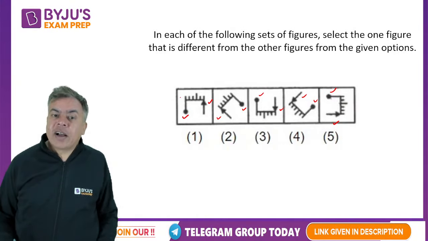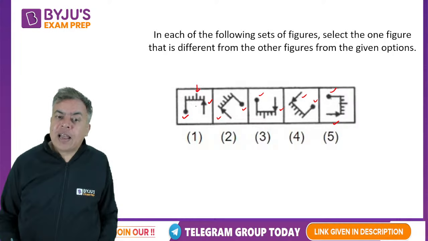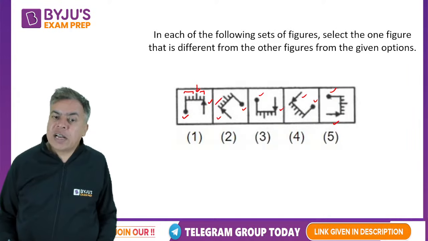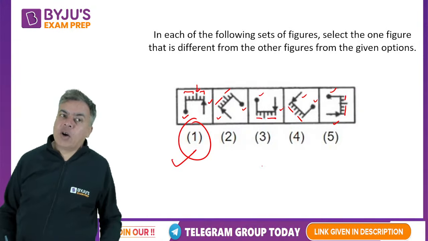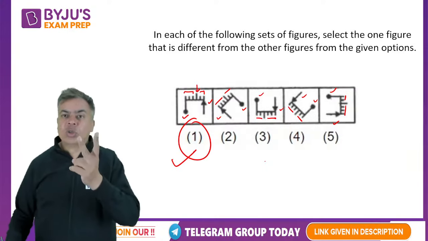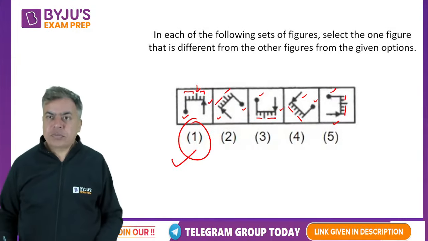Then I started counting the lines because there is a bigger line in between. Towards the circle there are 3, toward the triangle there are 2. But in the others, towards the arrow 3, circle 2. So the first is the odd one out, where towards the arrow it is 2, towards the circle it is 3.